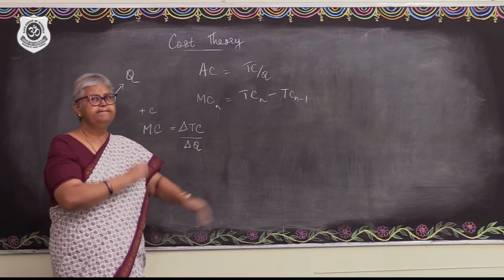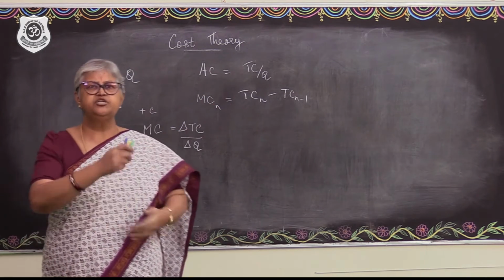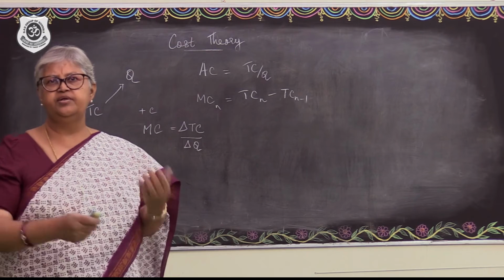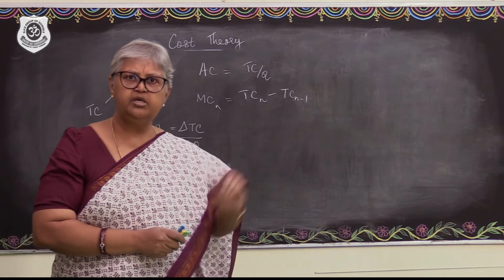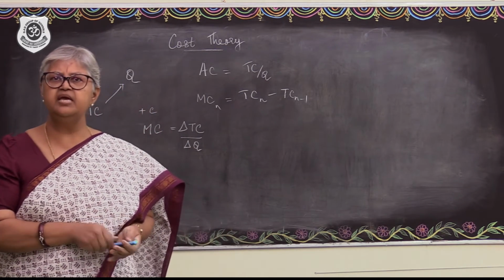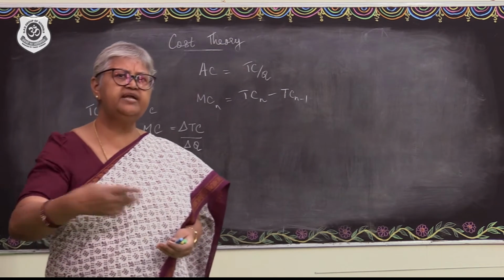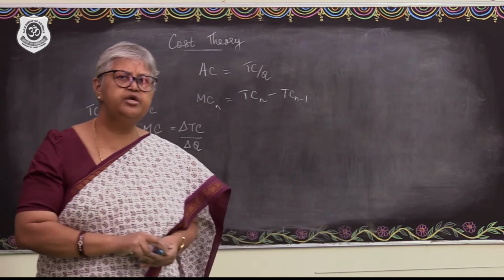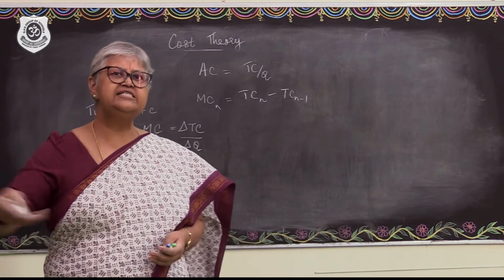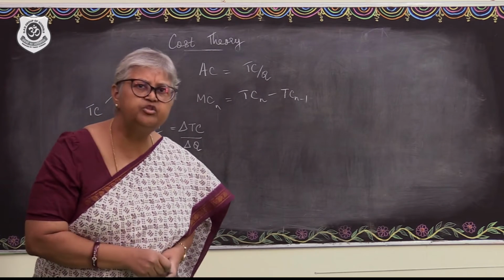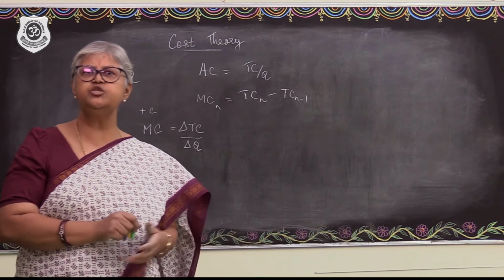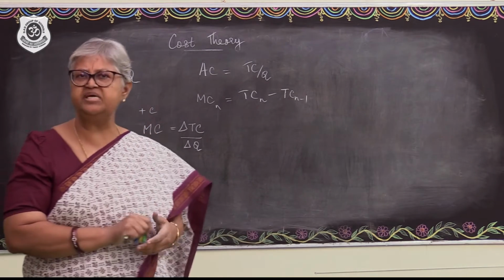And in case production is to be increased, to what extent can the production be increased? Every additional unit produced will result in additional cost, so whether it is worthwhile undertaking that addition in the production has to be assessed.